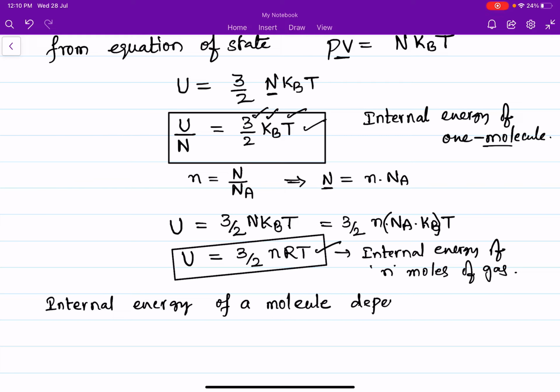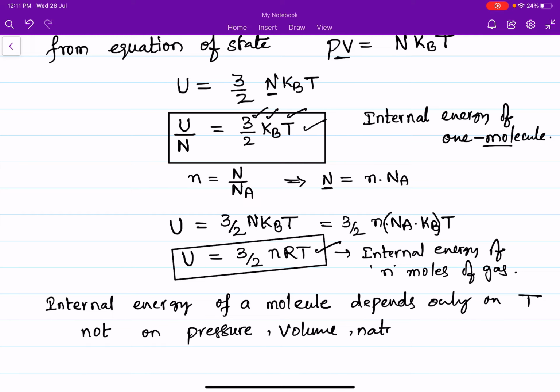So the internal energy of a molecule depends only on absolute temperature, not on pressure, volume and nature of gas. It does not depend on the nature of gas. It only depends on temperature, absolute temperature. So internal energy is directly proportional to temperature. This is the conclusion of the class. Internal energy of one molecule is 3/2 kB T, and internal energy of n moles of the gas is 3/2 nRT.